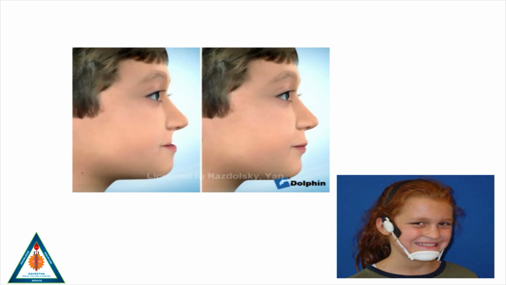The picture below is that of a chin cup which is supported by headgear to prevent mandibular growth.